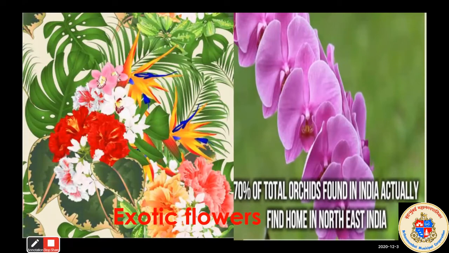Exotic flowers. So exotic means, students, the flowers of unusual shapes, or we cannot find these flowers in other parts of India. Okay, and brightly colored flowers. So there is one line here you can see, 70% of total orchids found in India actually find home in Northeast India. So orchid is one of the flowers or plants, brightly colored or of unusual shape. It is found only in Northeast India.